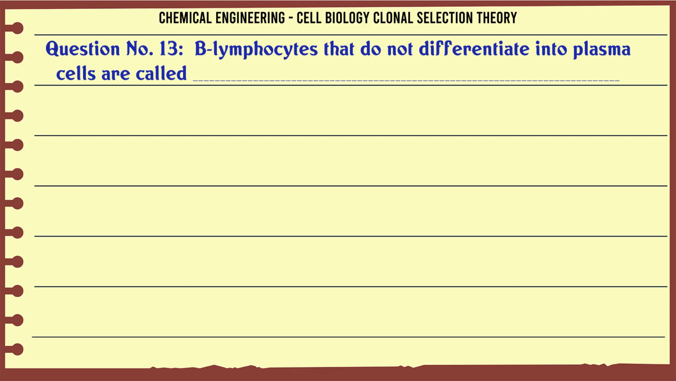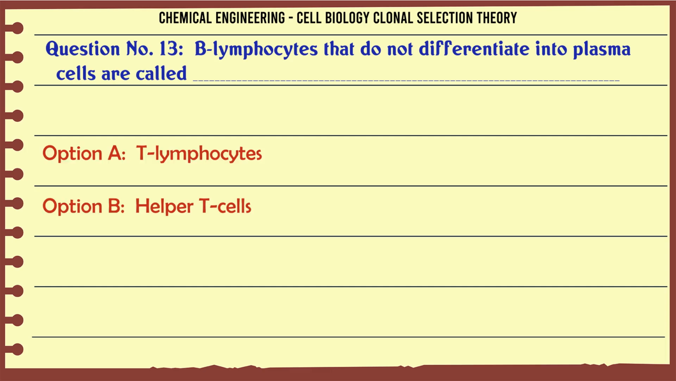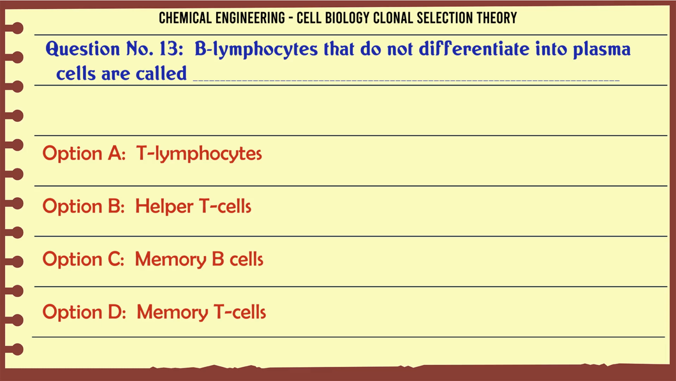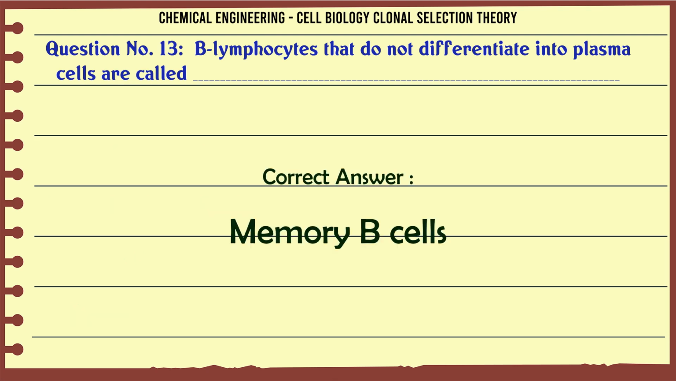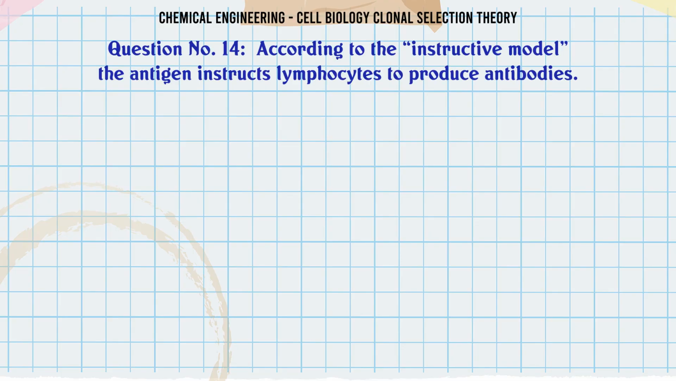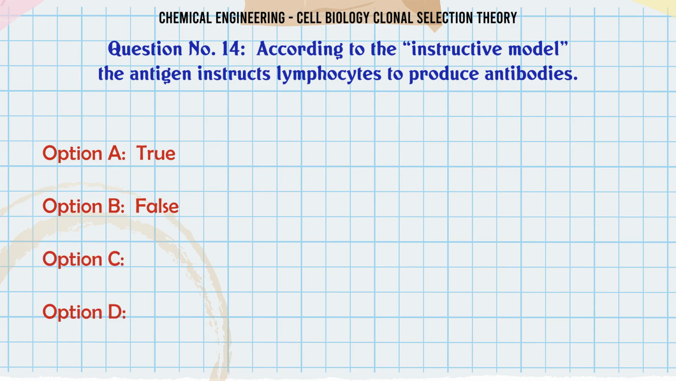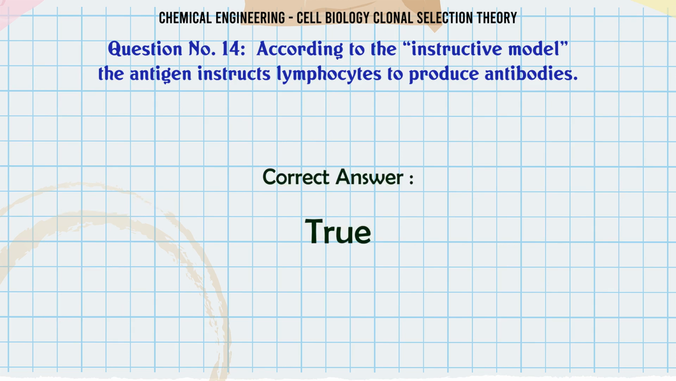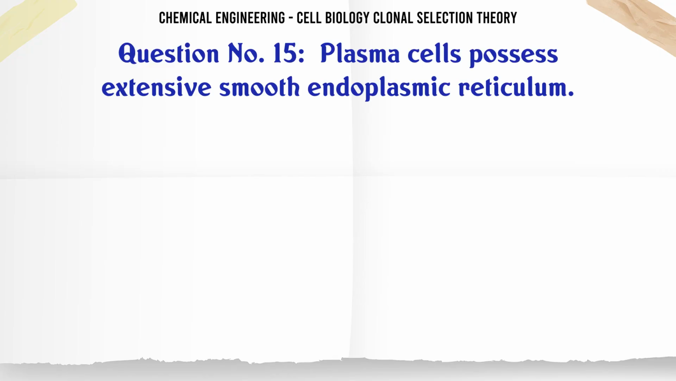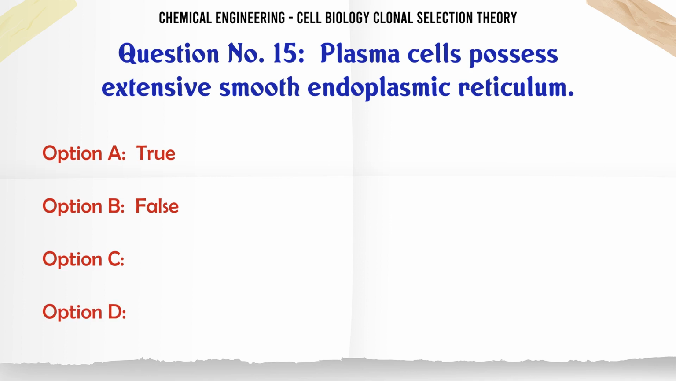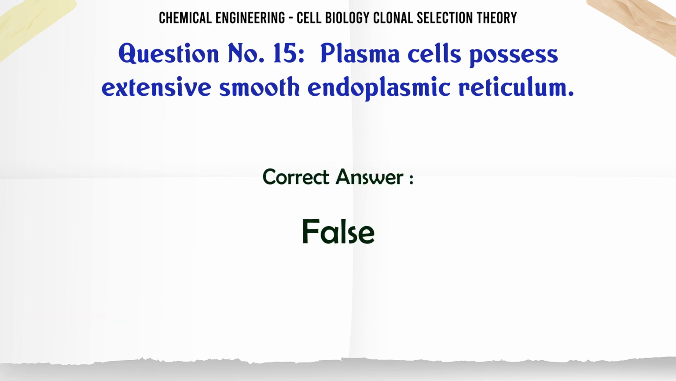B lymphocytes that do not differentiate into plasma cells are called A. T lymphocytes. B. helper T cells. C. memory B cells. D. memory T cells. The correct answer is memory B cells. According to the instructive model, the antigen instructs lymphocytes to produce antibodies. A. true. B. false. The correct answer is true. Plasma cells possess extensive smooth endoplasmic reticulum. A. true. B. false. The correct answer is false.